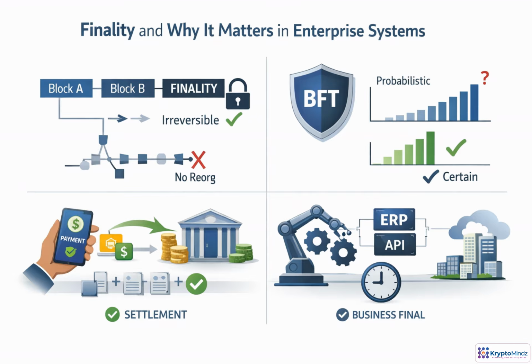Finality is the point where a transaction stops being merely recorded and becomes safe to rely on. In probabilistic networks, confidence increases as more blocks are added, but some reorganization risk remains. BFT-style consensus works differently. Once enough validators commit, the result is treated as deterministic. For enterprises, that matters because payments can settle, audits can trust records, compliance steps can trigger, and systems like ERP platforms or APIs can automate work without waiting for uncertain confirmations.